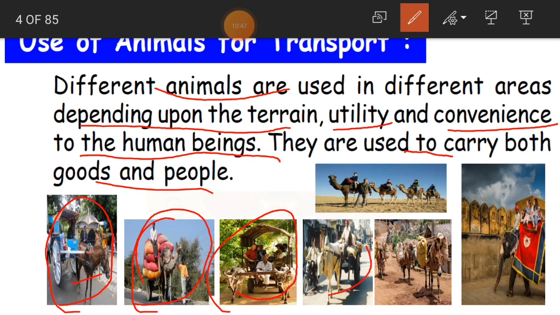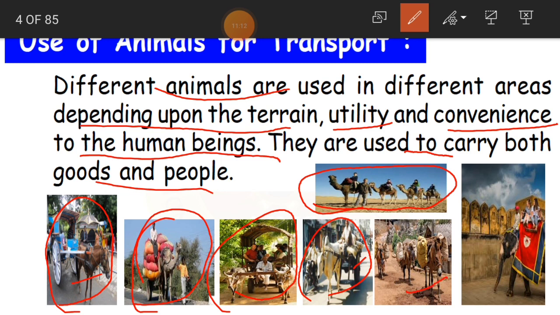Here also a bullock cart transporting some goods. And here, desert area. In the desert area, which animal is used for transporting people? Camel. Yes. That is why we call the camel the ship of the desert. You remember that? Yes.